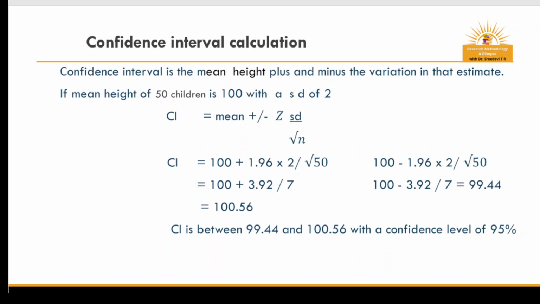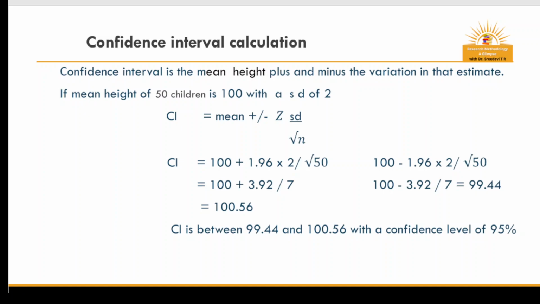For mean minus Z into standard deviation by root n, it is 99.44. So the confidence interval is between 99.44 and 100.56 with a confidence level of 95%.